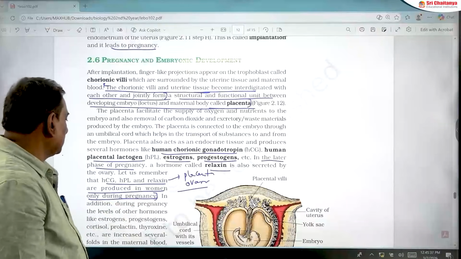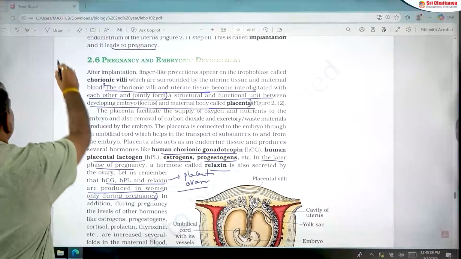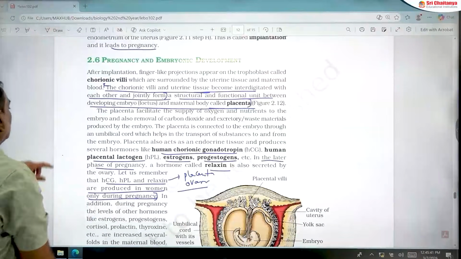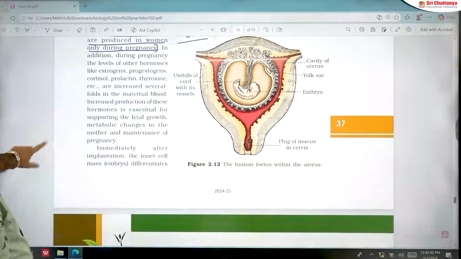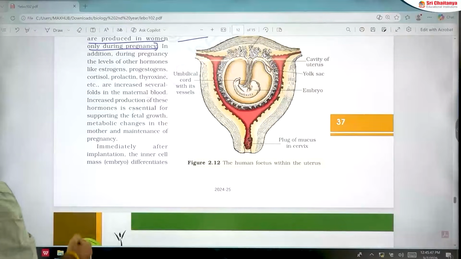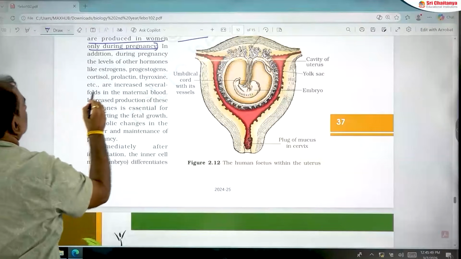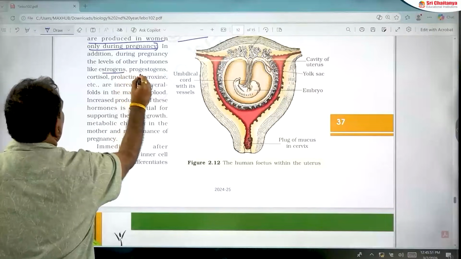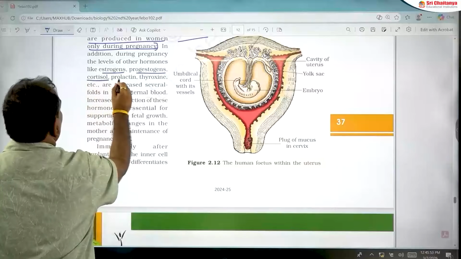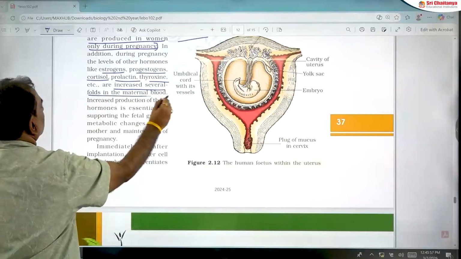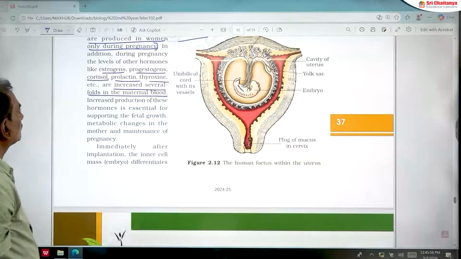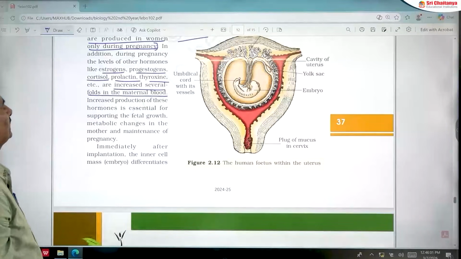During pregnancy in human beings, other hormone levels like estrogen, progesterone, cortisol, prolactin and thyroxine also increase several folds in maternal blood. This is a very important statement.